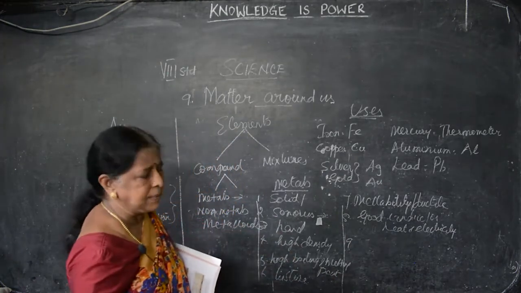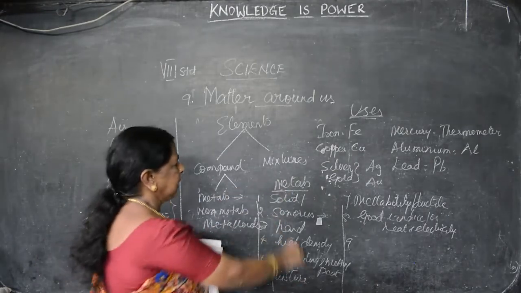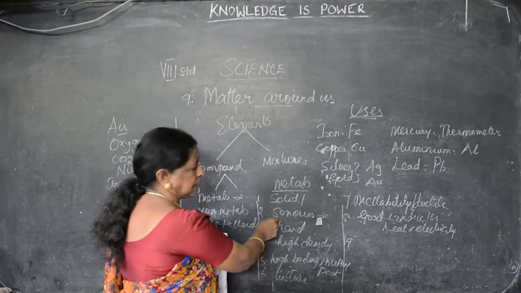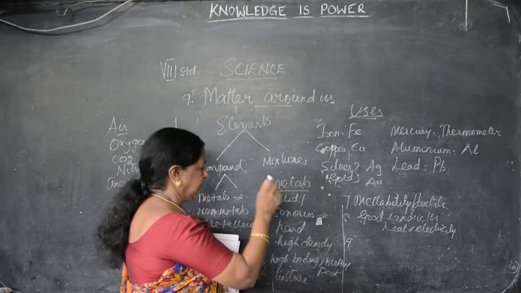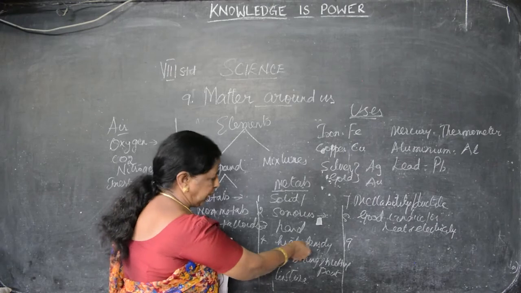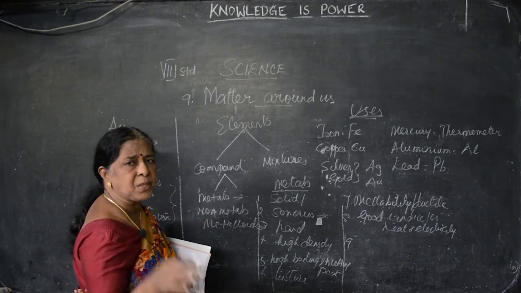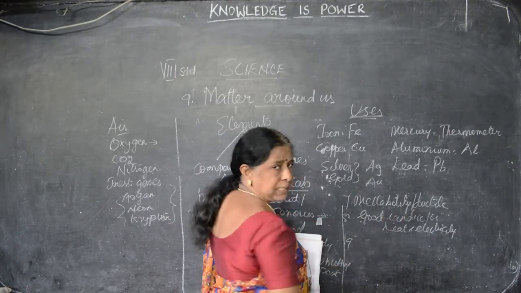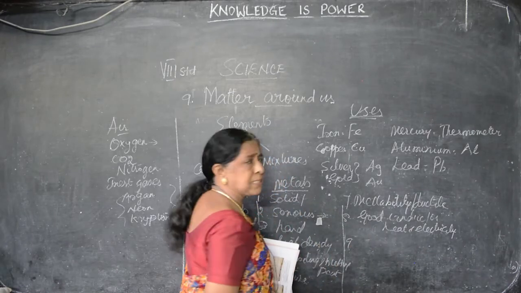First we write the properties of metals; where you say yes there, here we have to say no. They exist in solid, liquid and gas. They are non-sonorous, they cannot produce sound, and they don't have shining capacity. They are very soft. They have low density, low boiling point and melting point. They are non-lustrous. Non-lustrous means what? No shining. They are non-malleable and non-ductile. They are poor conductors of heat and electricity. These are the differences between metals and non-metals.